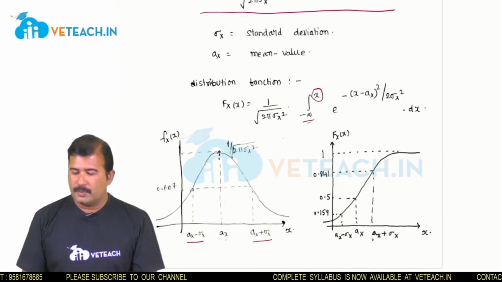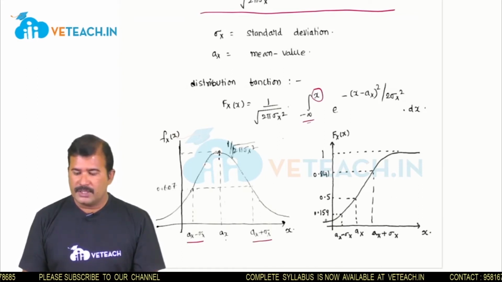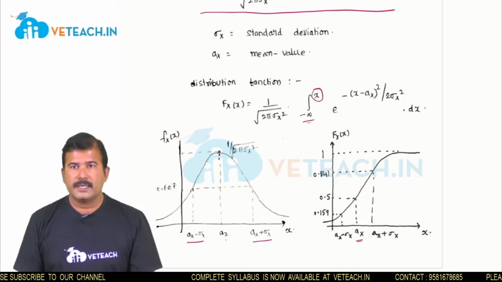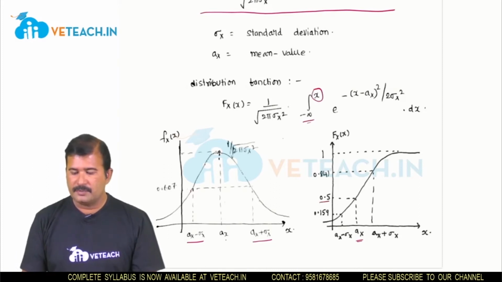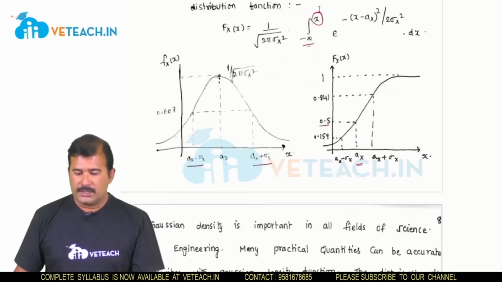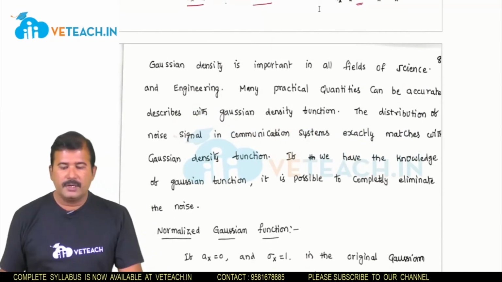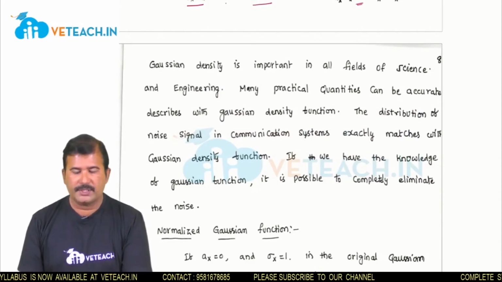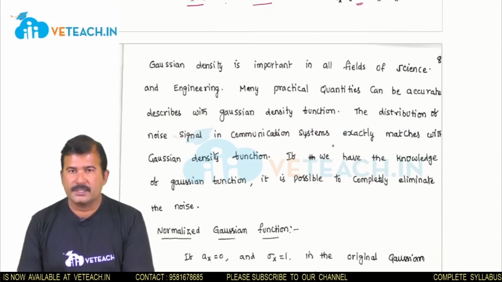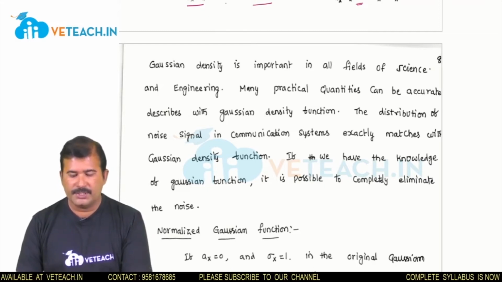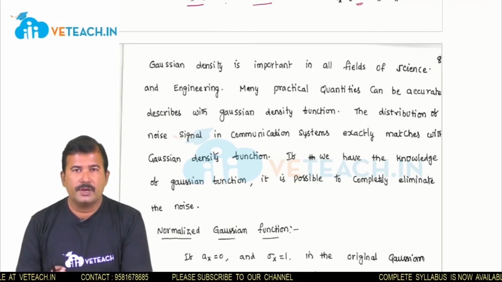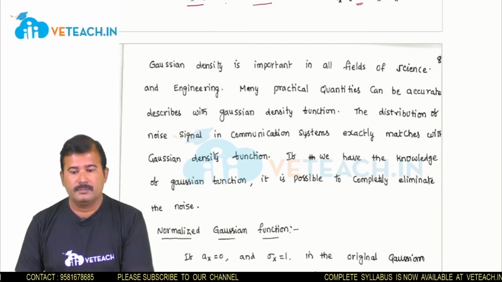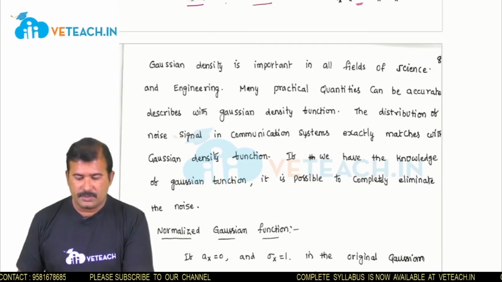Coming to the distribution function, it is a gradually increasing function, and at the mean, that is at x equals ax, the distribution function value is 0.5. These are the important applications. As already discussed, many practical quantities can be accurately described with the Gaussian density function. The distribution of the noise signal in communication systems exactly matches the Gaussian density. That means if we have knowledge of the Gaussian random variable, we can eliminate the noise from the communication systems.